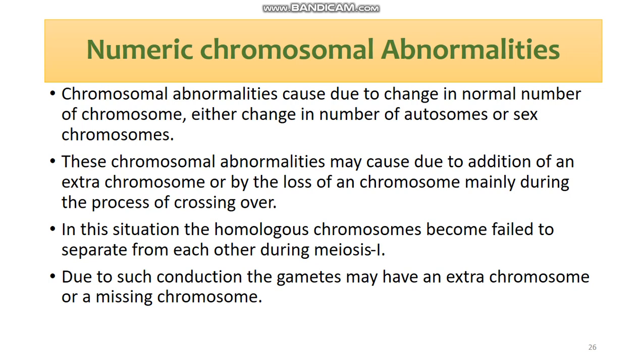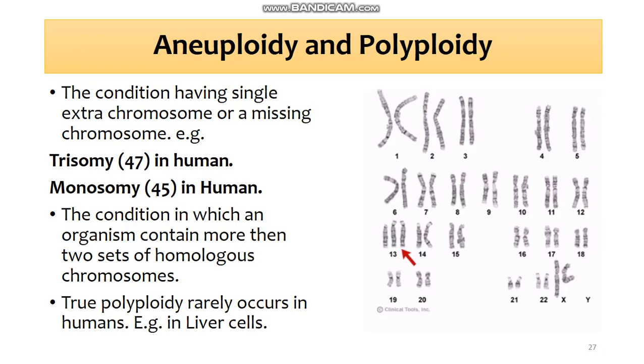Such conditions may occur in the sex chromosomes as well as the autosomes. They are known as aneuploidy and polyploidy.